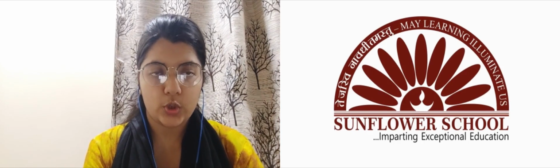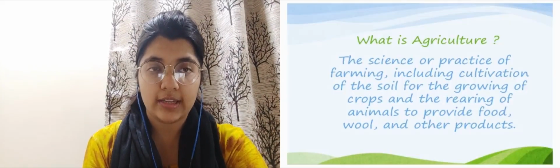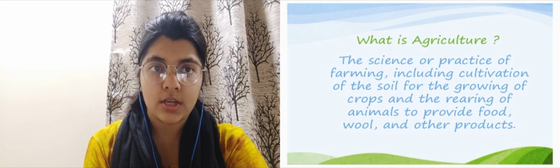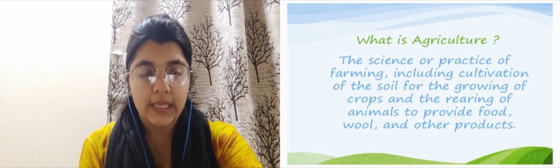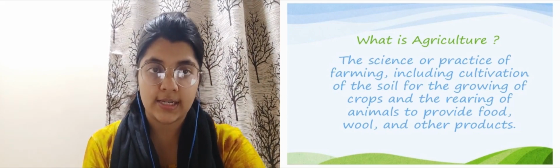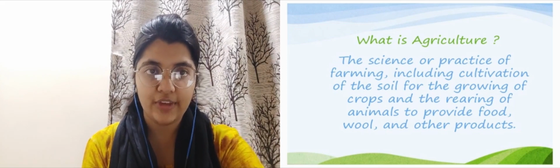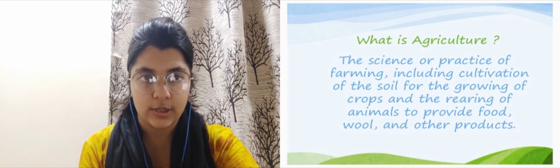Now, today we are going to start with the fourth chapter under geography, that is agriculture. So, now let us start with the chapter. Agriculture. All of you must have heard this word many times, and you must know the meaning of agriculture also, but still let us know the exact meaning of agriculture. So, I will read it out.